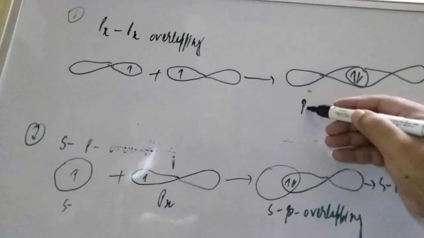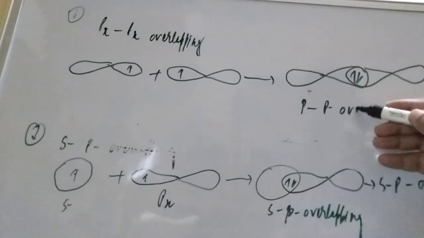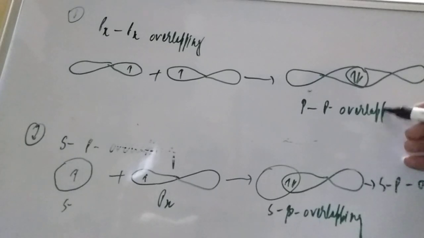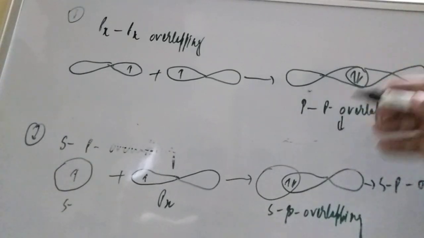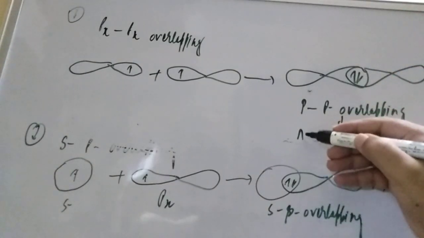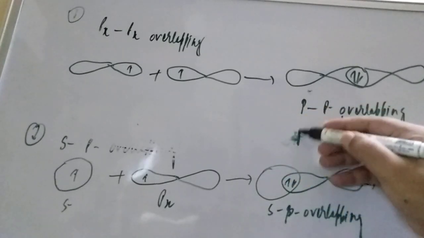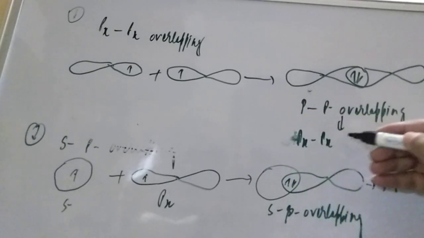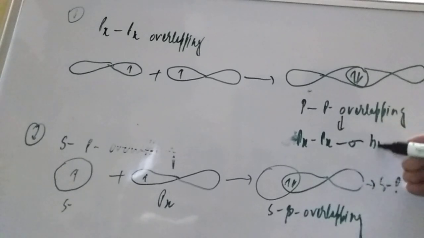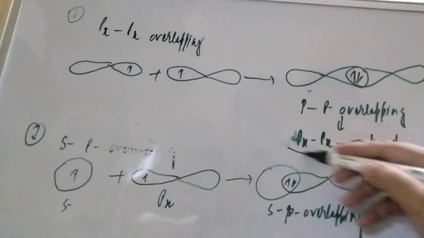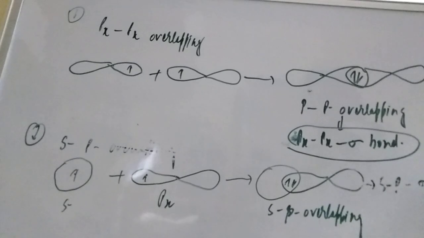So this is the pp overlapping. Seeing that this is end to end overlapping, we can say its name will be the px sigma bond. Because it is end to end overlapping, it forms the px sigma bond. This is px overlapping.